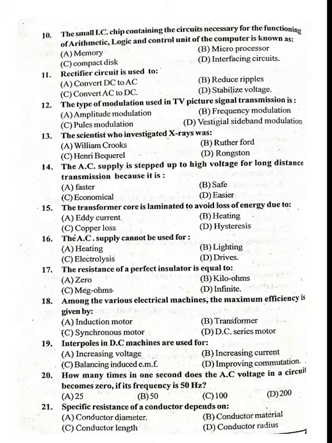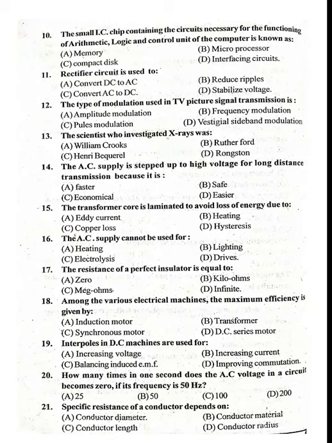Next, 19th question. Interpoles in DC machines are used for improving commutation. For improving commutation, we use interpoles in DC machines. How many times in 1 second does the AC voltage in a circuit become 0 if its frequency is 50 Hz?